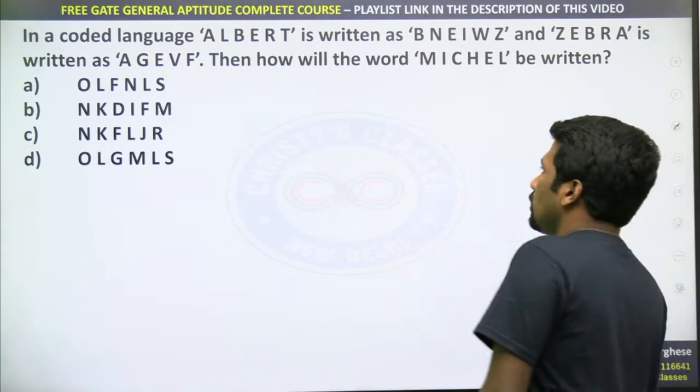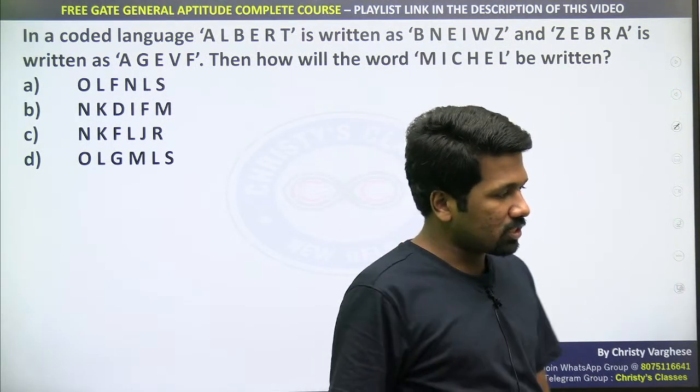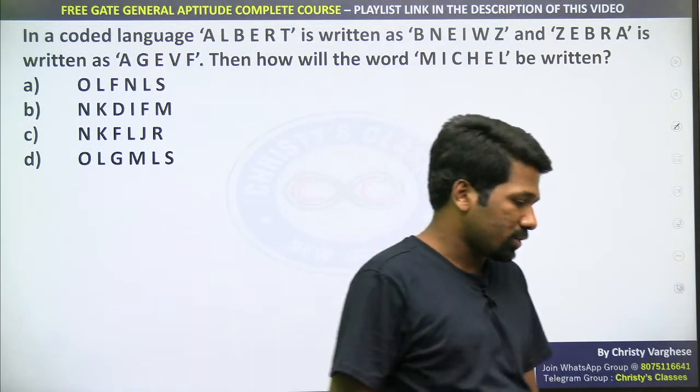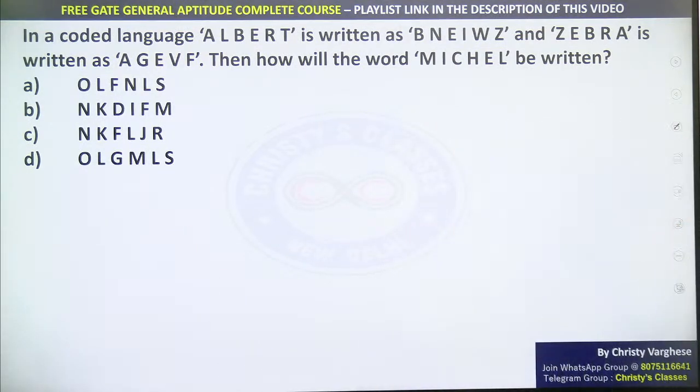So this is another coding decoding problem. I have shown many questions like this before the exam. The same type got repeated. So try it for 30 seconds, all of you.